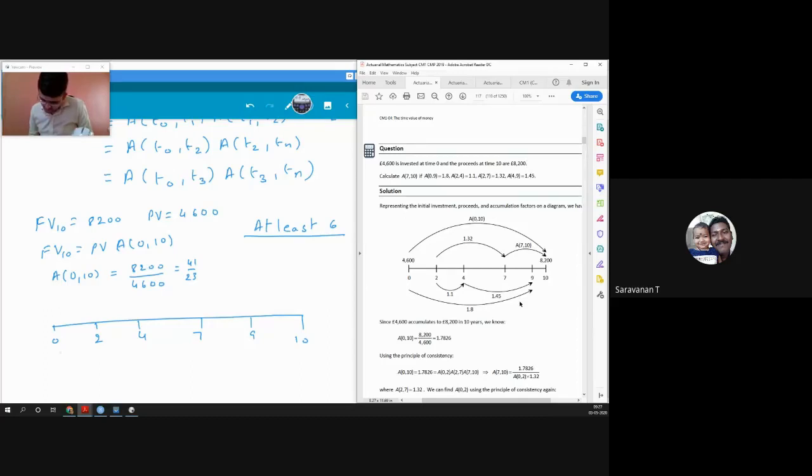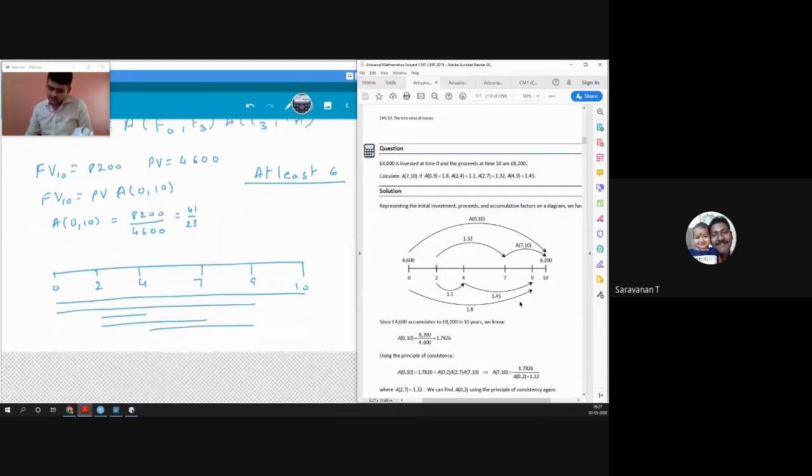So we have 0 to 10, then we have 0 to 9, then we have 2 to 4, we have 2 to 7, and we have 4 to 9. These are the different given information to us. We need to find 7 to 10. This is what we need to find.